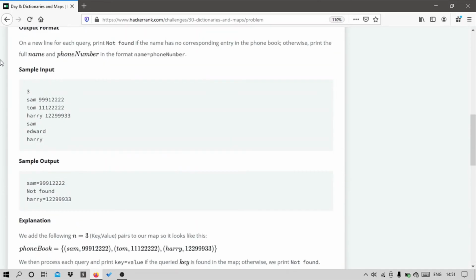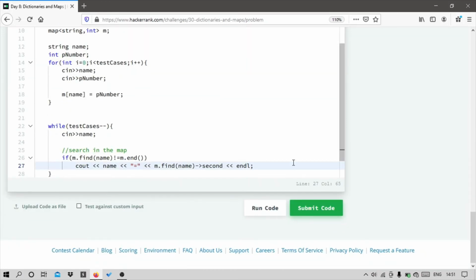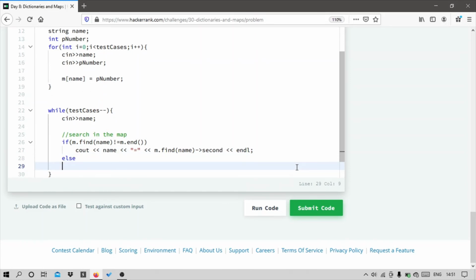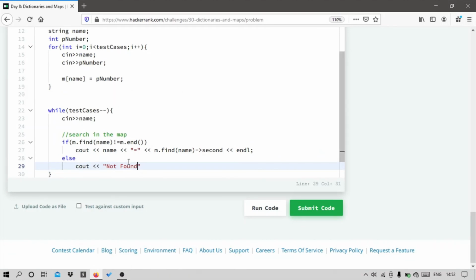That prints the output like this, and I'm ending the line using endl. And if I do not get name in that map, then I have to print not found. F is small here. Okay, and I am ending the line.